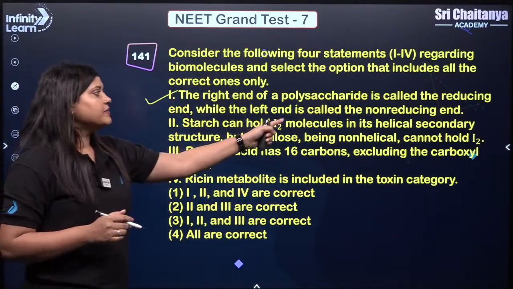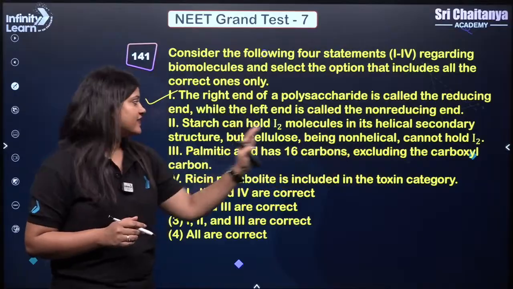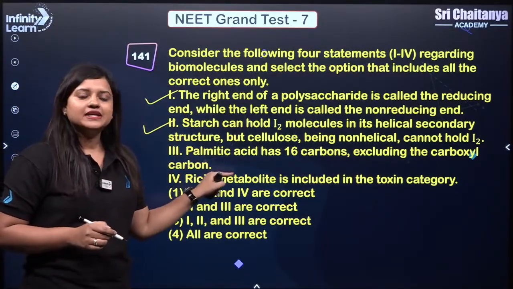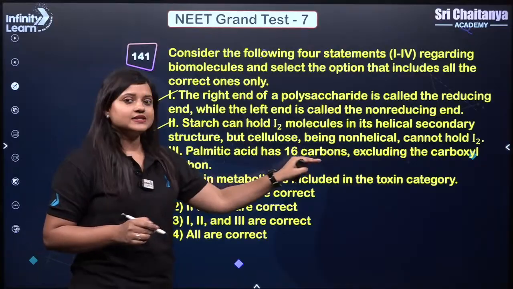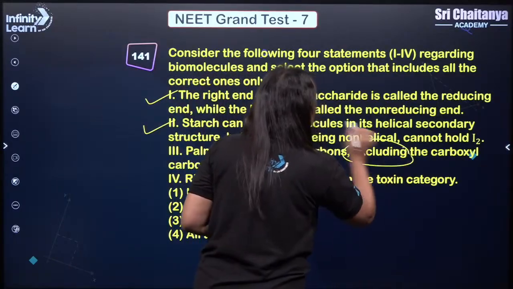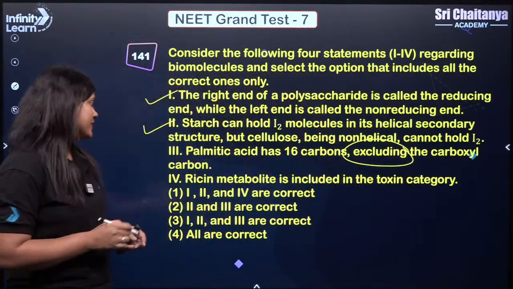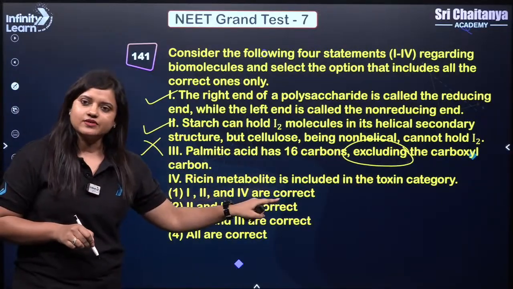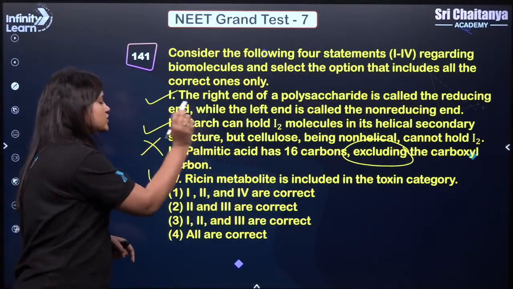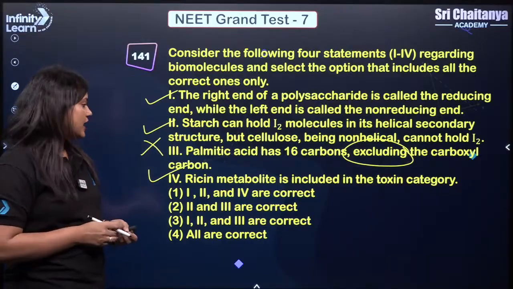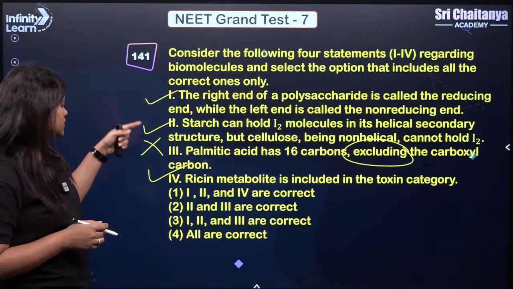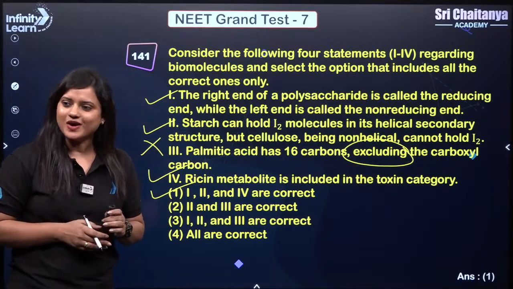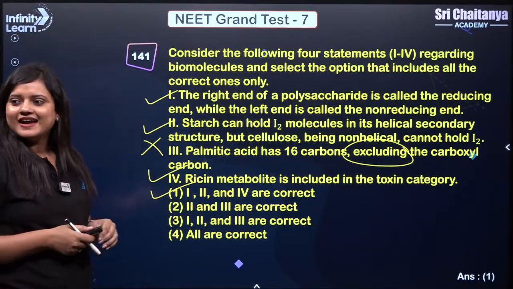Starch can hold iodine molecules in its helical structure, whereas cellulose cannot. This is also true. Palmitic acid has 16 carbon atoms excluding the carboxyl. It should be including. So this is wrong. Ricin is included in the toxin category. Yes, it is a toxin. It is a secondary metabolite. So how many are true? 1, 2 and 4 are true. The correct answer is 1. Yes?